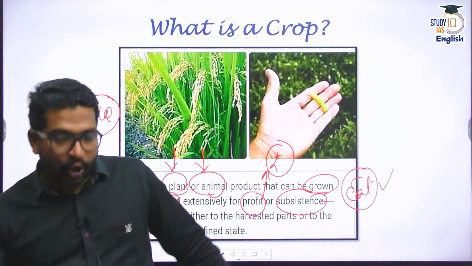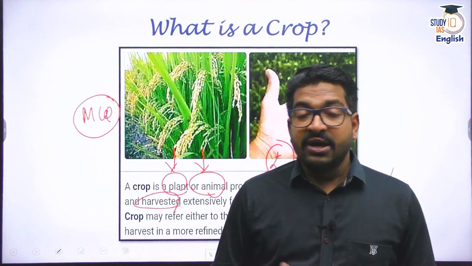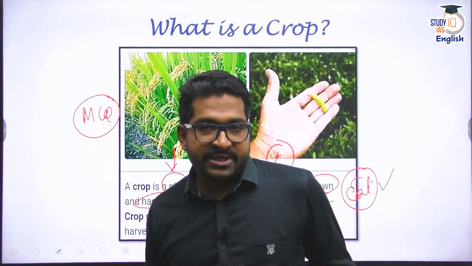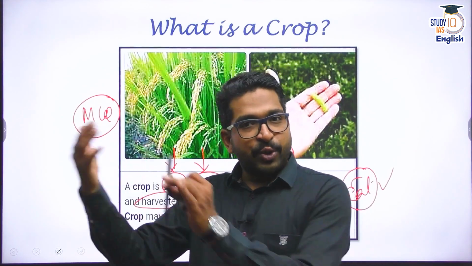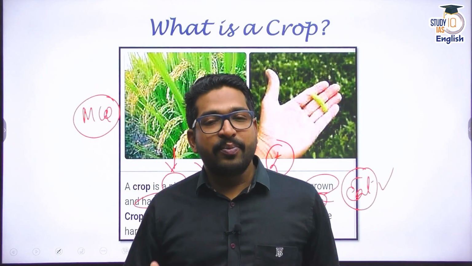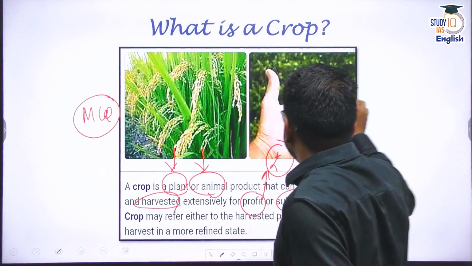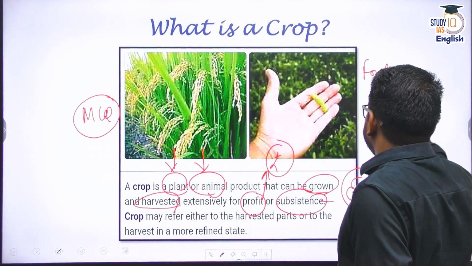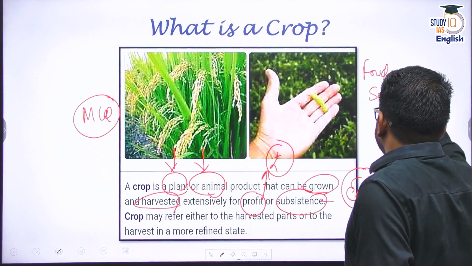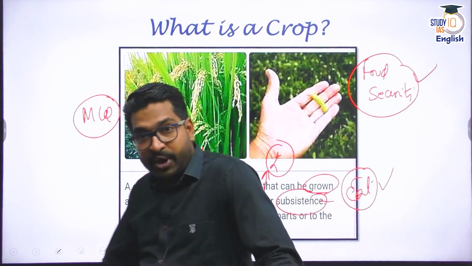So we started crop production. In modern times, we use immense technology where we try to produce in surplus, because we consume, and we also want to export. That means from an economic point of view also, we are producing more and more food grains. That means for our food security, we need this, correct? So this discussion is also connected to food security. So we understood crop, we understood crop production.